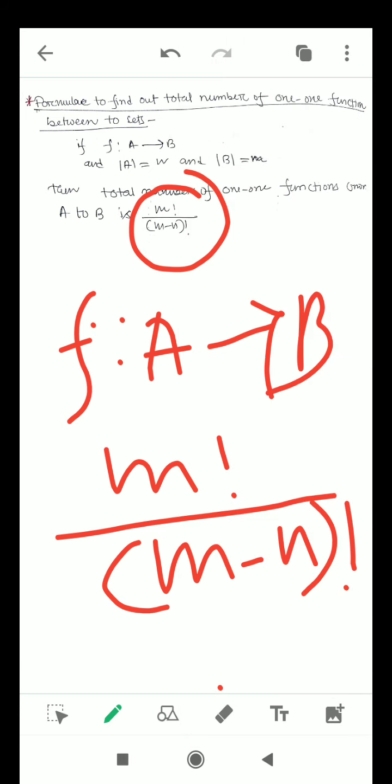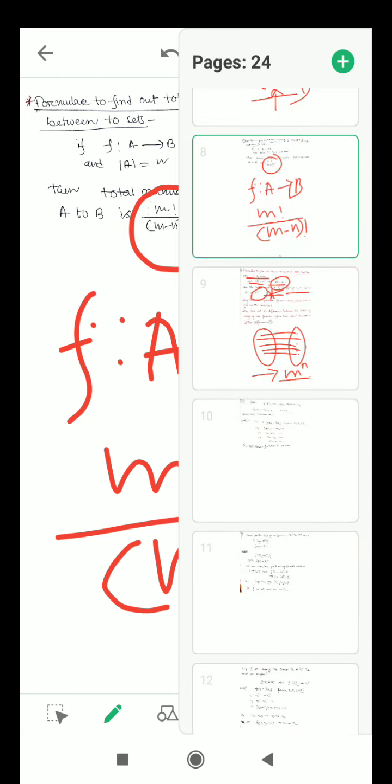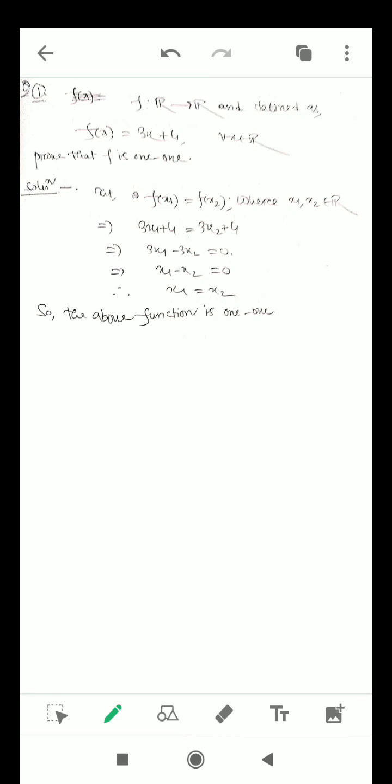This is a very important notion, and a very important formula also. We must remember this formula, and we will apply it when we get such kinds of problems.